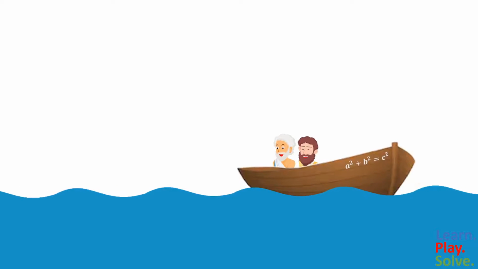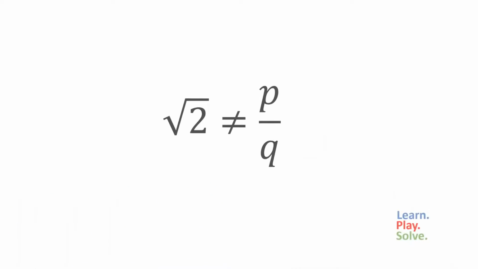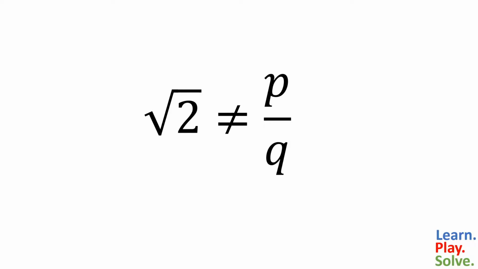So in honor of his ingenuity and plight, I will now show you a proof of the irrationality of the square root of 2. We will use a proof by contradiction, where we assume the opposite of what we're trying to prove, and any contradiction based on that assumption will render it false. In this case, our assumption will be that the square root of 2 is rational, that it can be written as a fraction. And if this assumption leads to a contradiction, that will prove it false. Let's also assume this fraction is already in lowest terms. It cannot be simplified further.